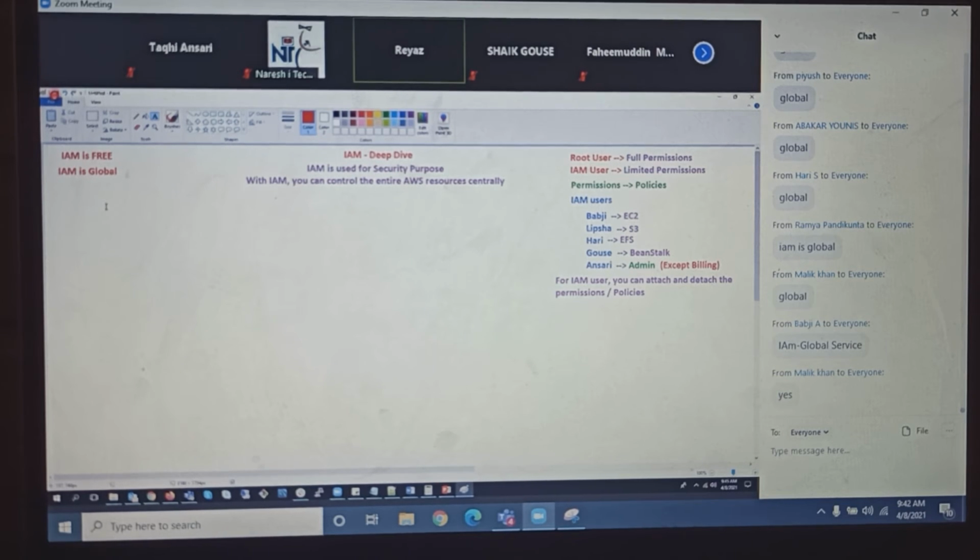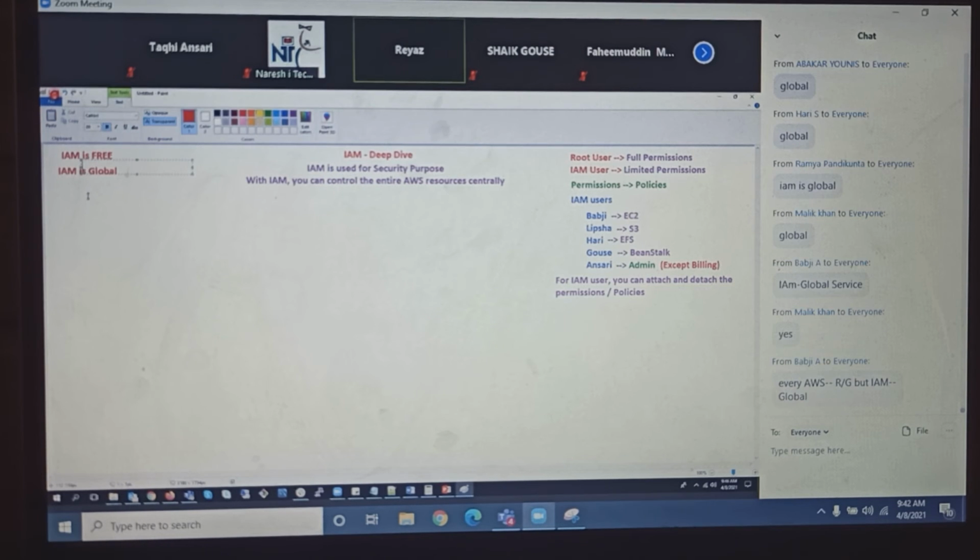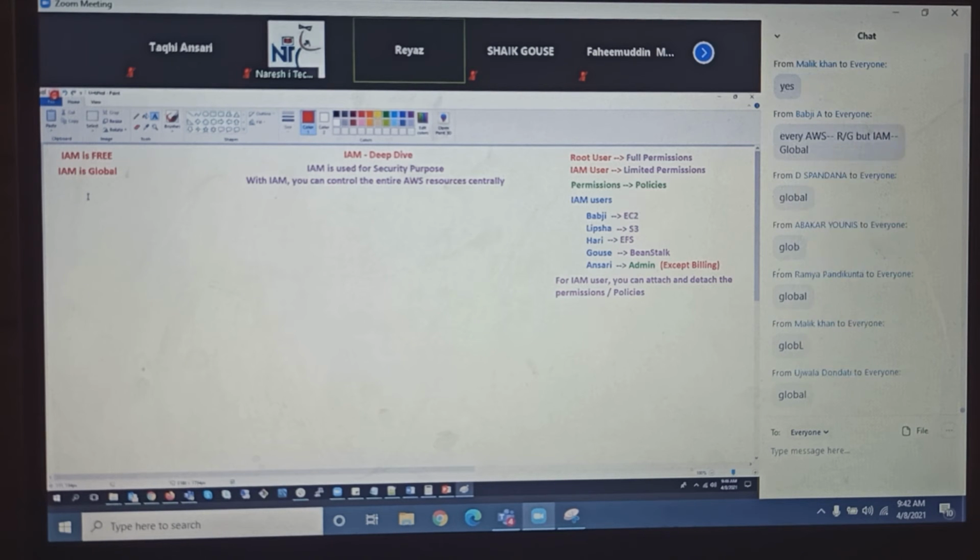Why? IAM is like an eagle. It has to control the entire AWS account, right? One AWS account has multiple regions, right? We can launch EC2 instances anywhere in any region. So that means IAM should be able to control all the regions of your entire AWS account. So should IAM be regional or global? Yes, IAM is global.